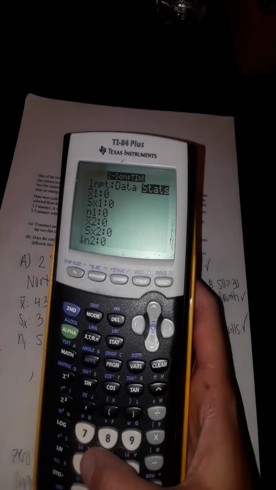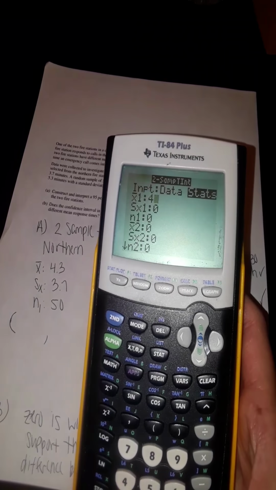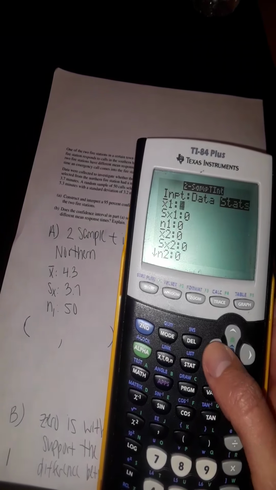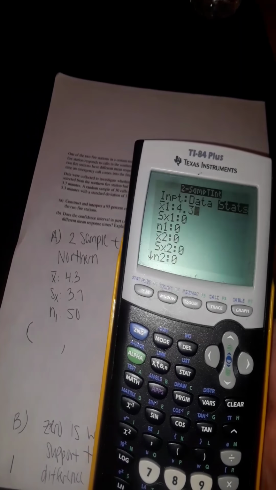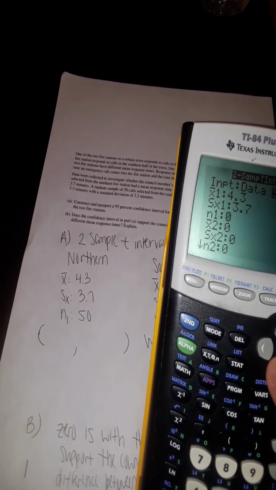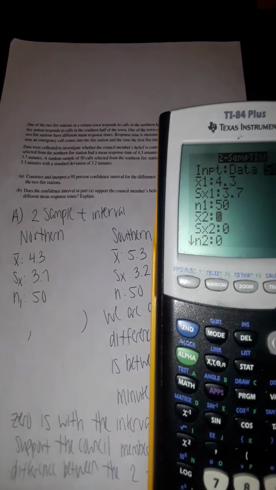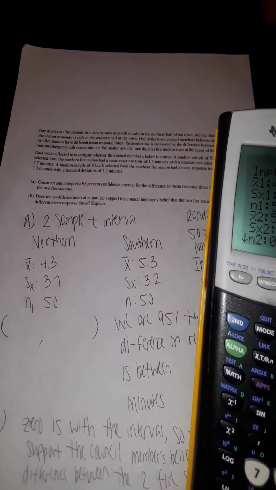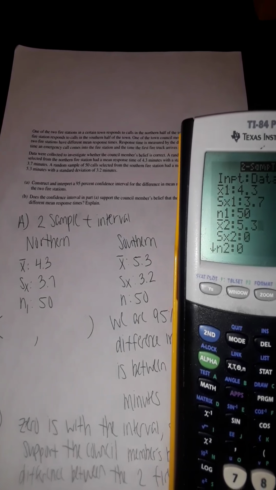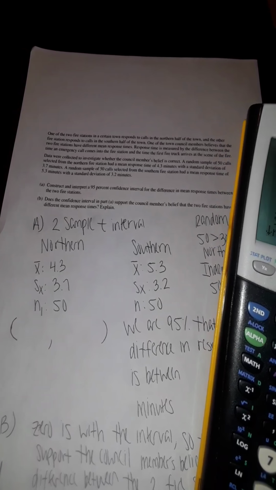Okay, so on the northern one, I'm going to input the data. 4.3 minutes average time, and it deviates by 3.7 minutes. That was 50 calls from that sample. The southern one had an average time of 5.3, and it deviated by 3.2. That one was also 50.